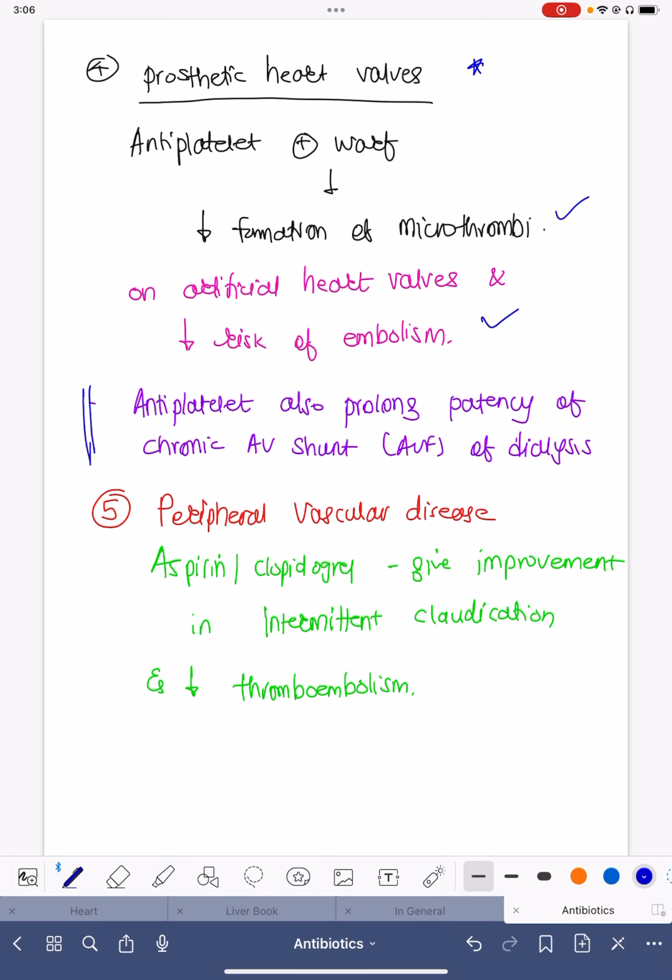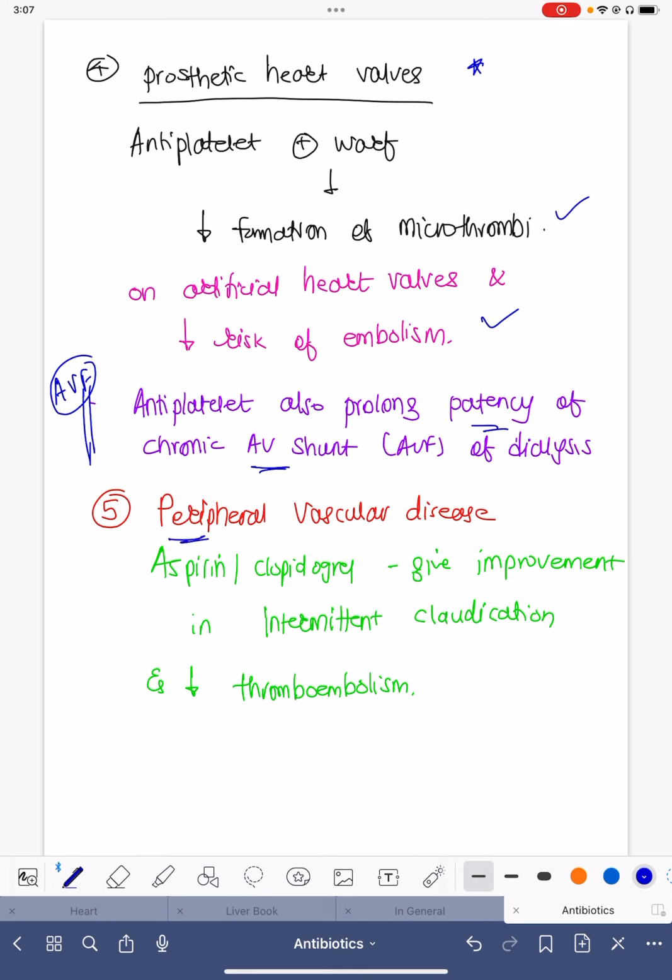Those patients who have an arteriovenous fistula, those patients who are on maintenance hemodialysis, antiplatelets prolong the patency of this arteriovenous fistula. So to keep the AVF patent, an antiplatelet has to be continued, Ecosprin has to be continued.